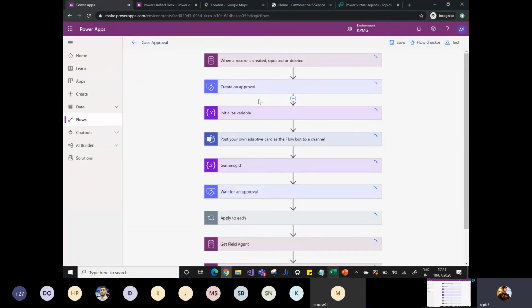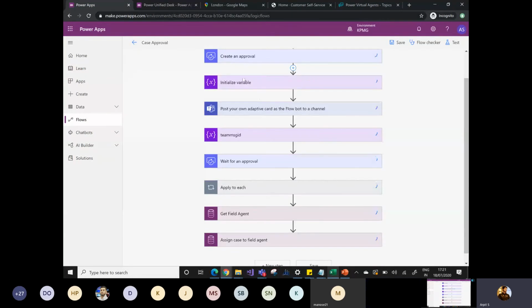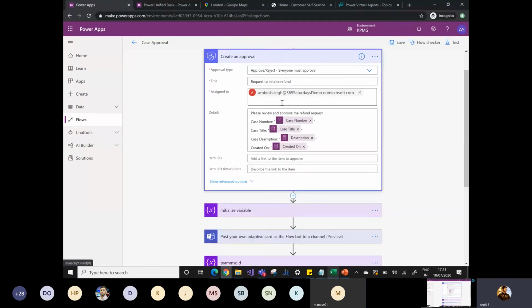So in this Power Automate solution, what I have done is I have created an approval. This is the flow which assigned the request to Umbase, and he got the pop-up of approval asking whether he wants to approve or reject. So I have simply created an approval. I have provided some dynamic information as soon as the case has been created: case number, case title, description, created on,